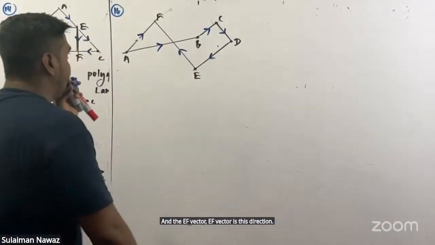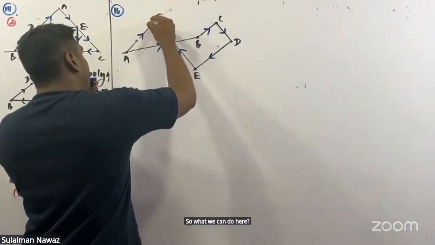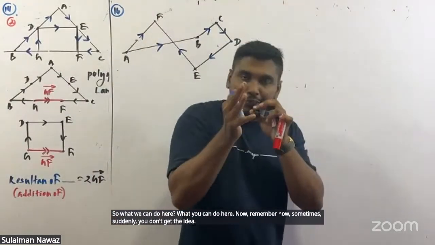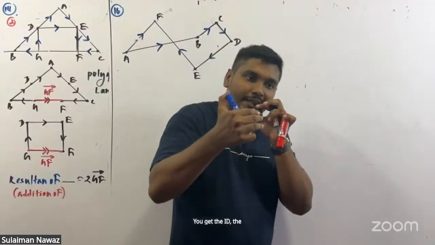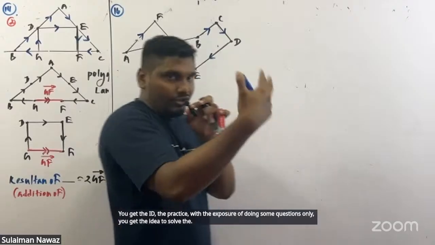Right, EF vector. So what can we do here? Remember, sometimes you don't suddenly get the idea. You get the idea from practice. With the exposure of doing some questions, you get the idea to solve questions like this.